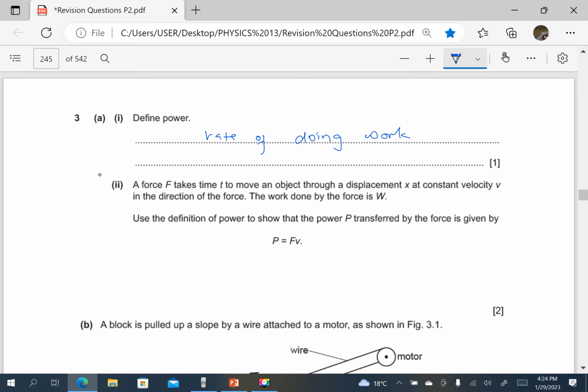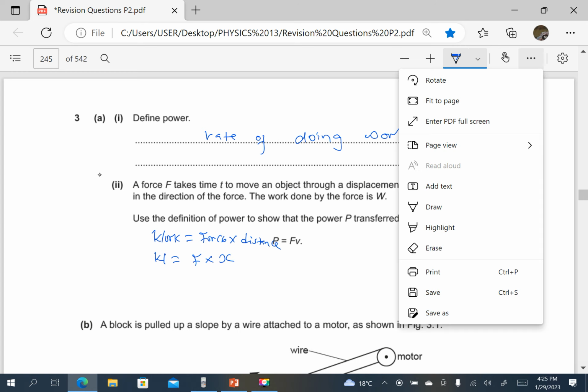First of all, power is the rate of doing work, and work done is equal to force times the distance in the direction of the force. So the work is equal to force F times the distance, which I'm going to call the displacement x. Let me change this to displacement instead of distance.